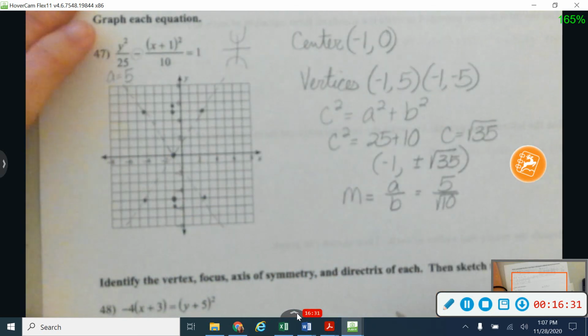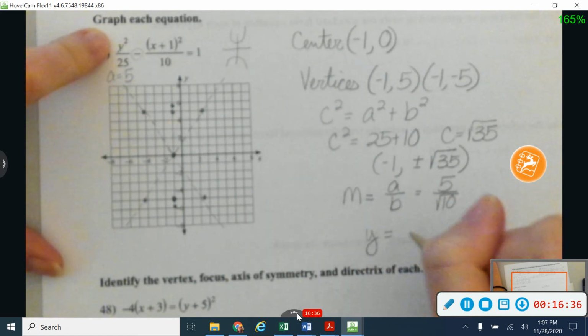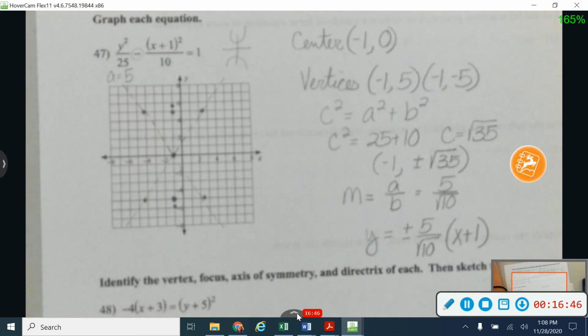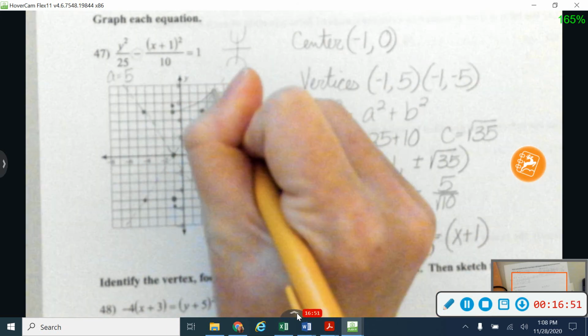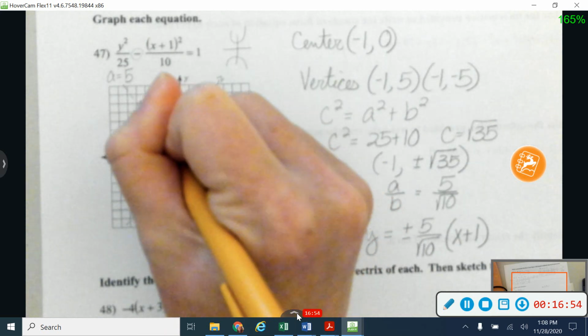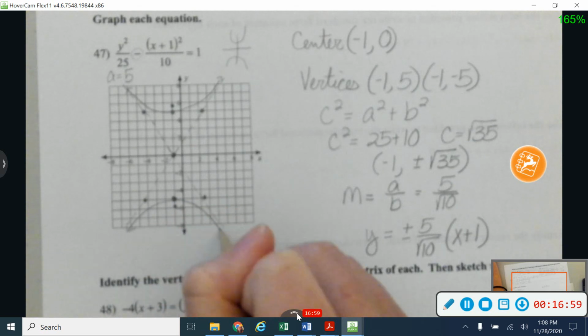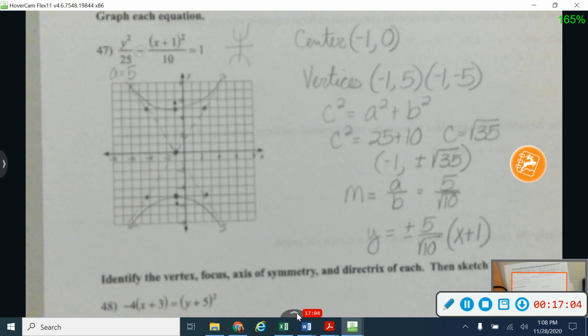And to write my asymptote equation, I'm going to use y from here. Don't use the squared because it's going to be a line, is equal to plus and minus my slope. I'm going to leave it like that, with x from here. Again, don't use the squared because it's just the equation of a line. All right, and I'm going to go from my vertices out towards my asymptotes. And same thing here and here. Always draw from your vertices, not from your foci. Watch out for that.